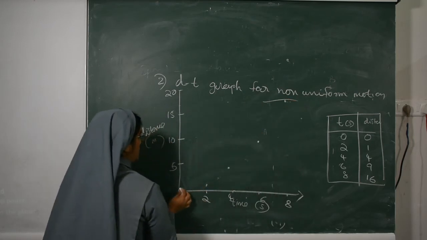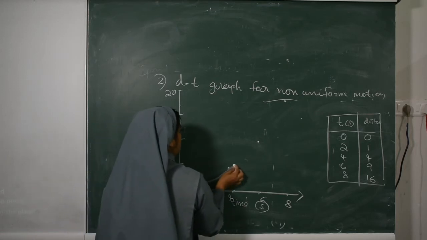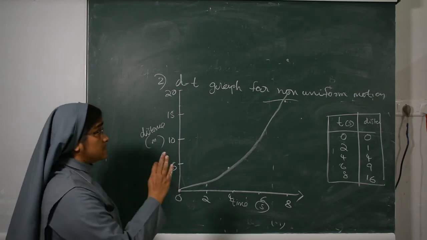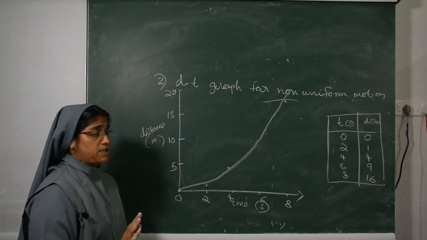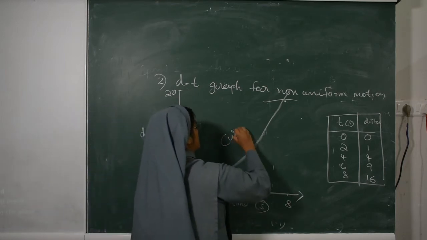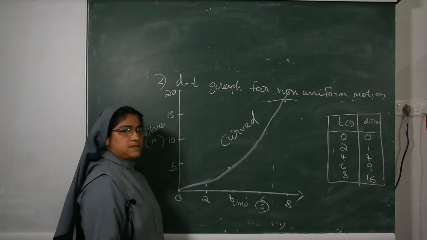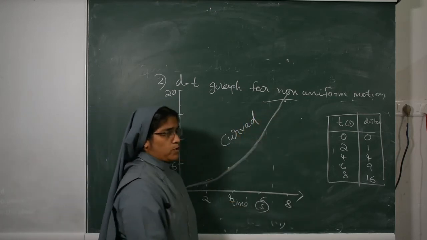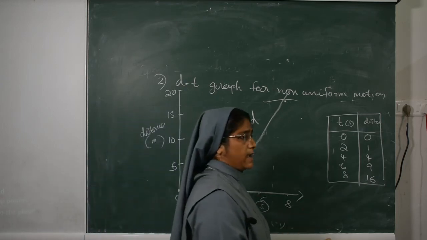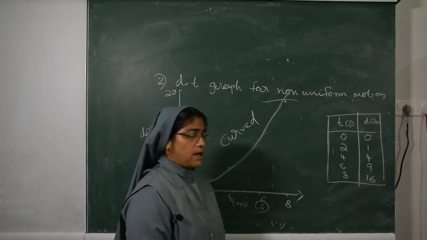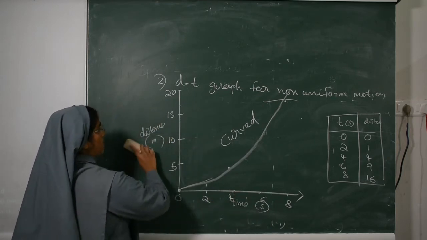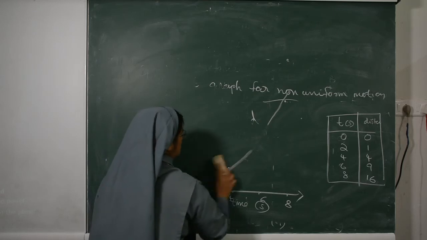So now join the points, and we get a curved line. A curved shape we will get. The nature of the graph for non-uniform motion is curved. This is the graph for non-uniform motion. The graph for uniform motion is a straight line which is inclined to the time axis.